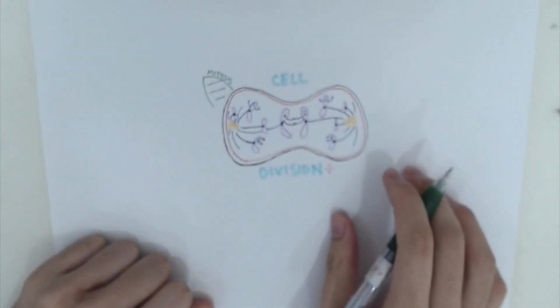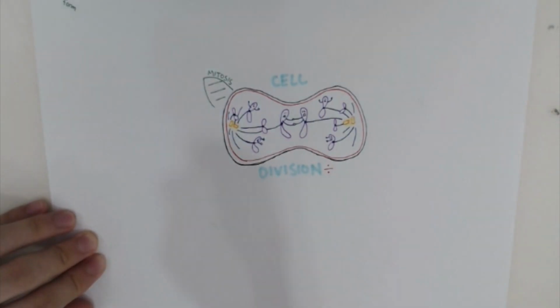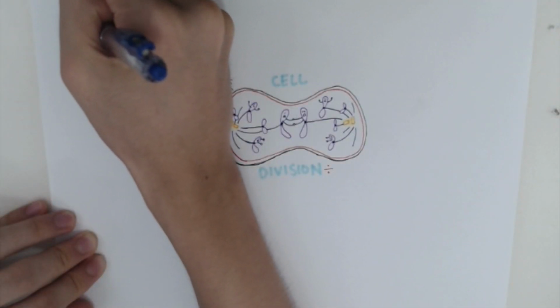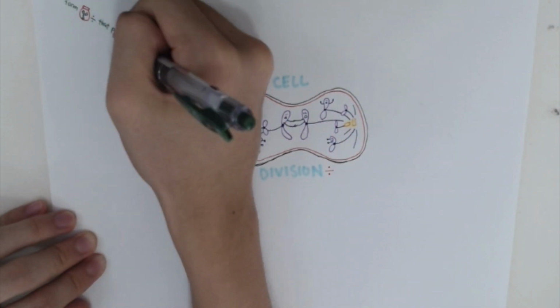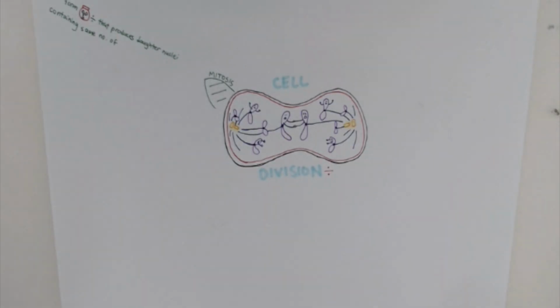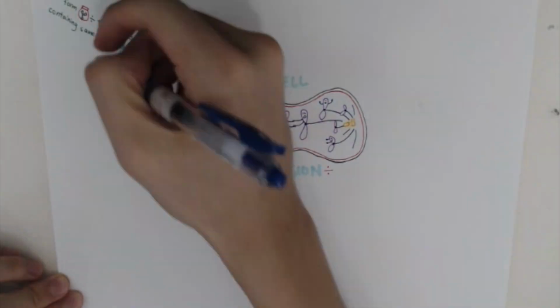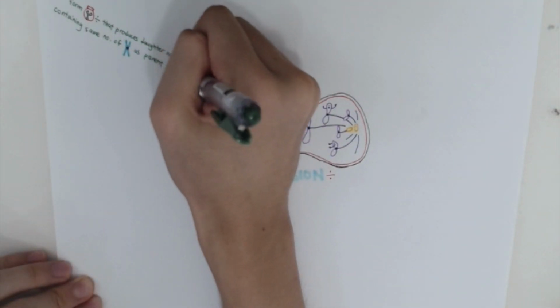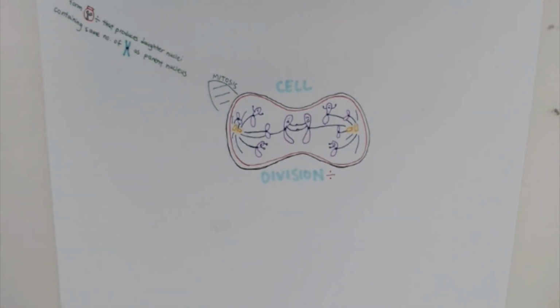Firstly, we have mitosis. Mitosis is a form of nuclear division that produces daughter nuclei containing the same number of chromosomes as that of the parent. What this means is that when a cell divides into two, the nucleus of the parent cell divides so that both daughter nuclei are genetically identical to that of the parent.